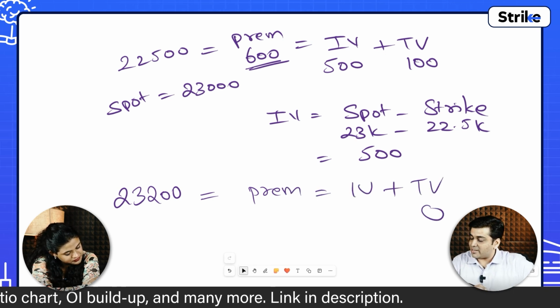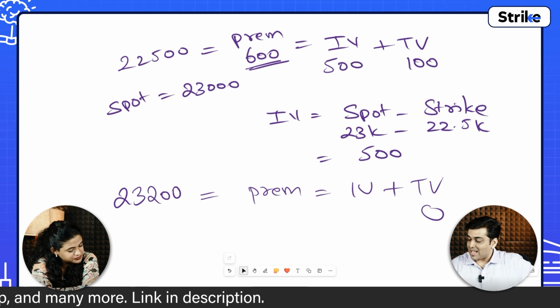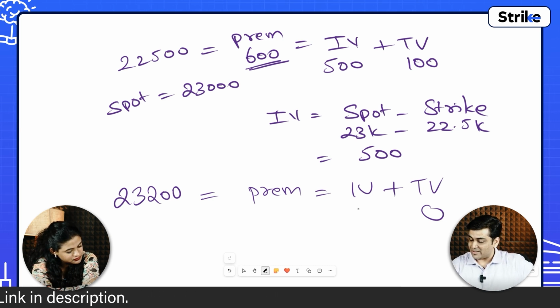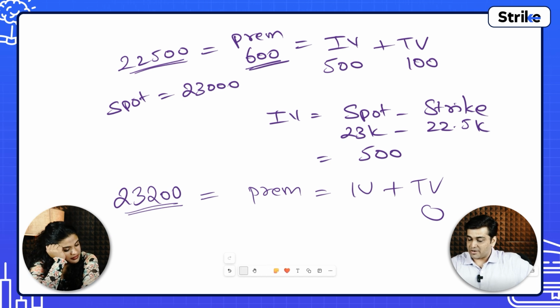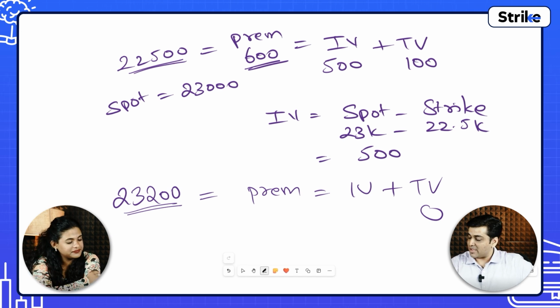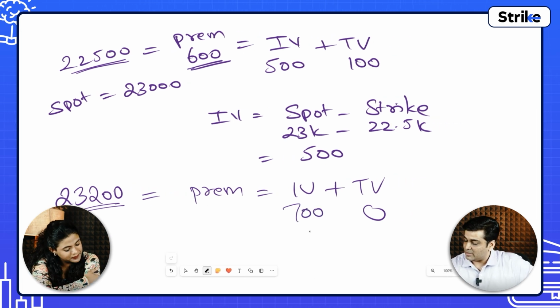TV, you know that on expiry, it will become 0. IV will be spot minus strike. So if the spot price at expiry is 23,200 minus the strike price 22,500, 500. So what does it come to? 23,200 minus 22,500. That is 700 will be the intrinsic value. 700 plus 0 is equal to 700.